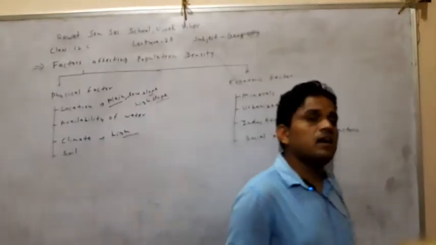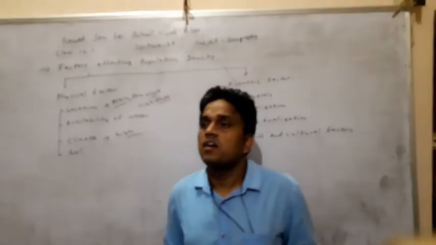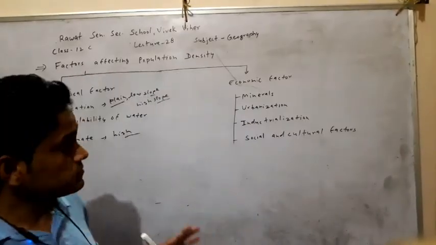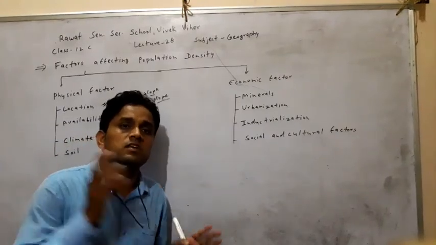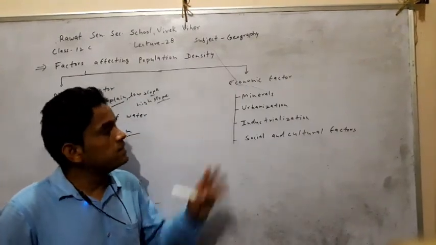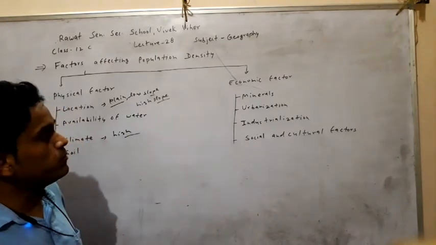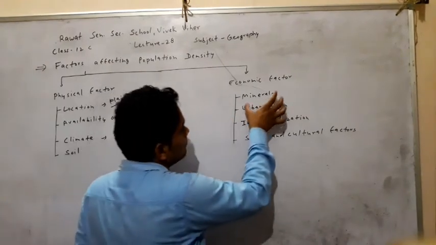For example, the Katanga copper belt in Africa. Copper is found here, and the population increases day by day.